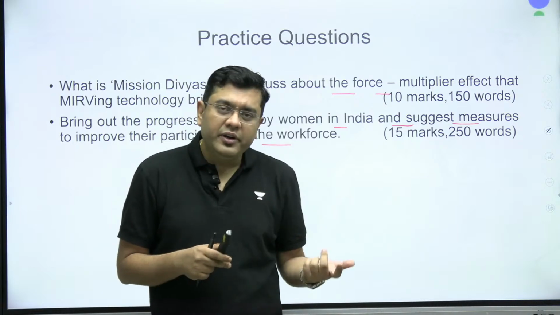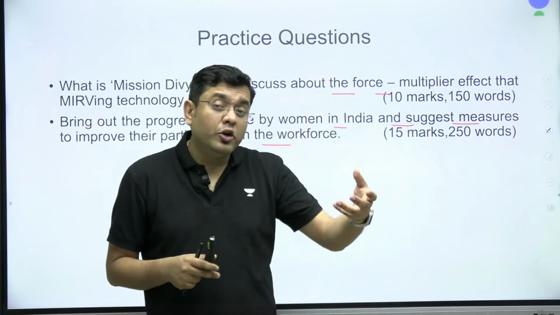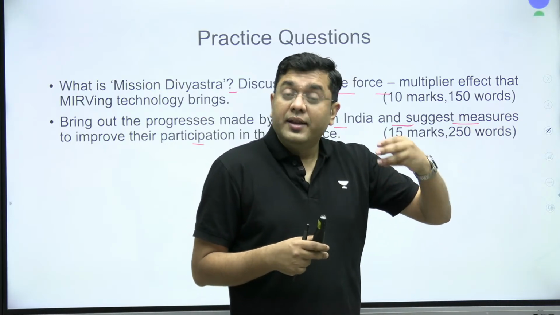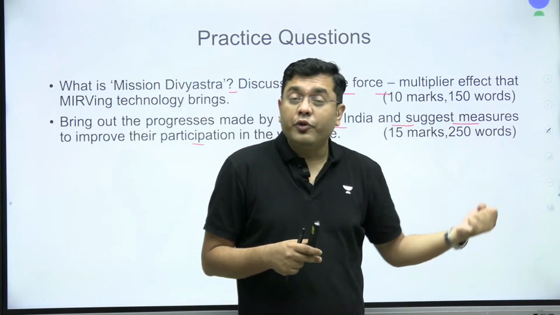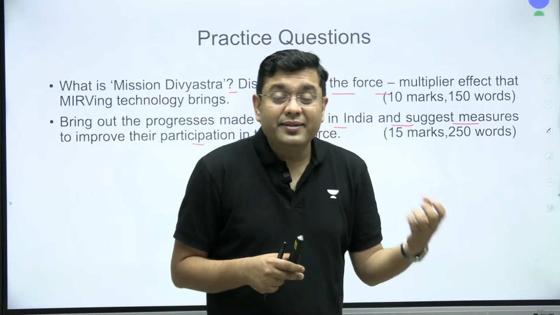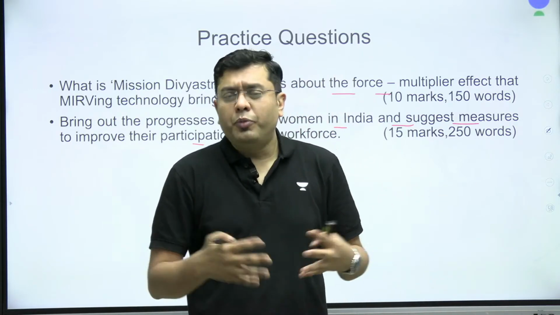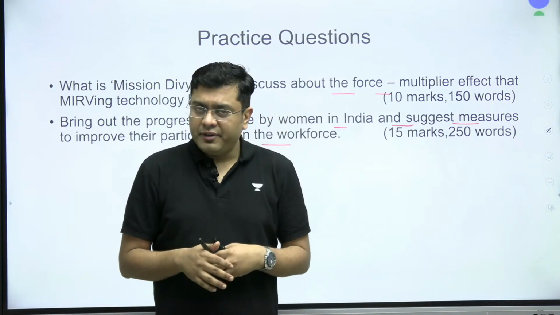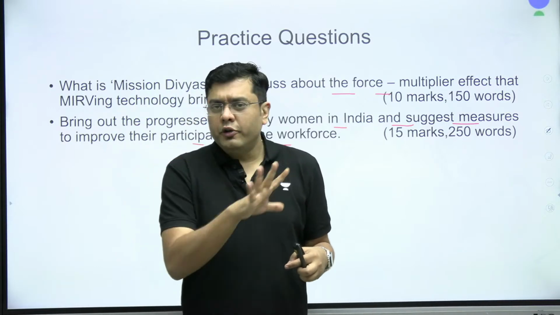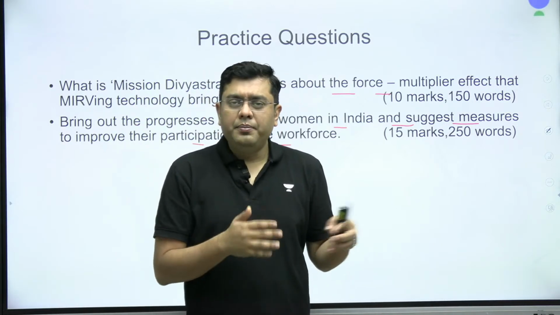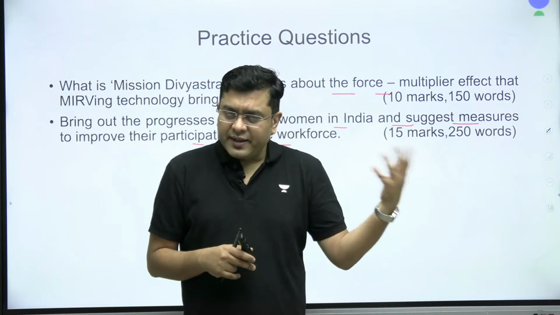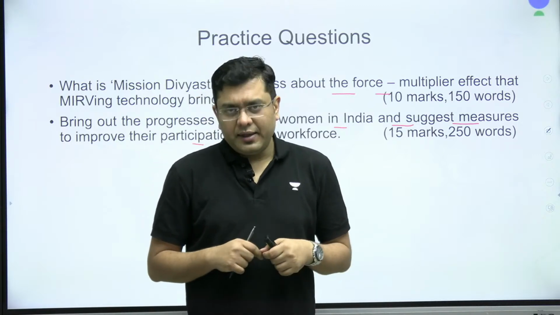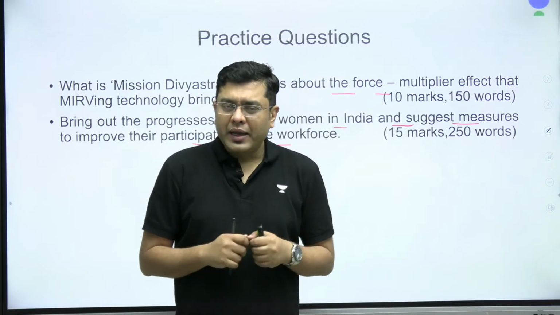talk about the way forward, how to increase that labor force, talk about how despite all of this, you have a green shoot. So in the later part of the body, talk about how green shoots are emerging in areas of entrepreneurship, arts, sciences, etc., and even in terms of political participation and representation. Having said that, this needs to improve even further. Conclude with a quotation. Let's suppose, an educated woman basically brings about an educated family, anything of that sort, and you can end the answer. Okay, so that is how you can answer this.